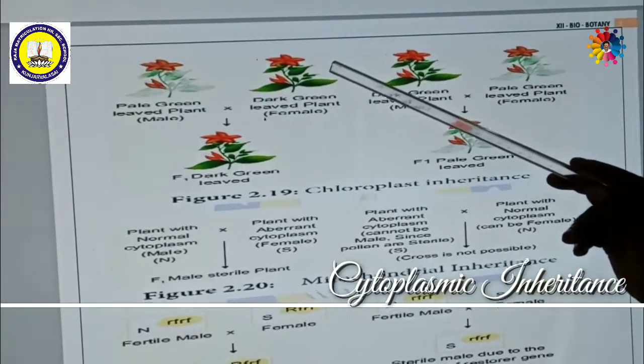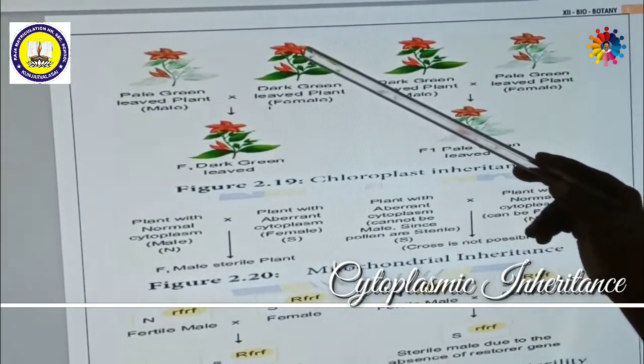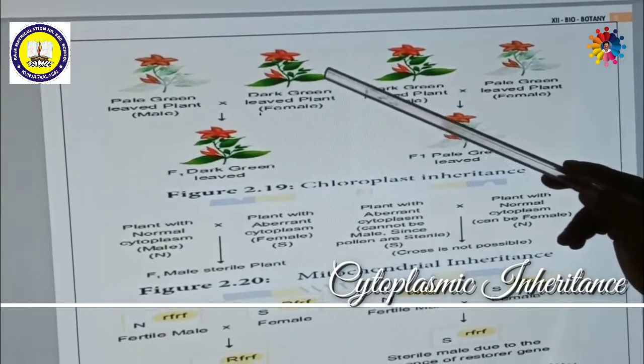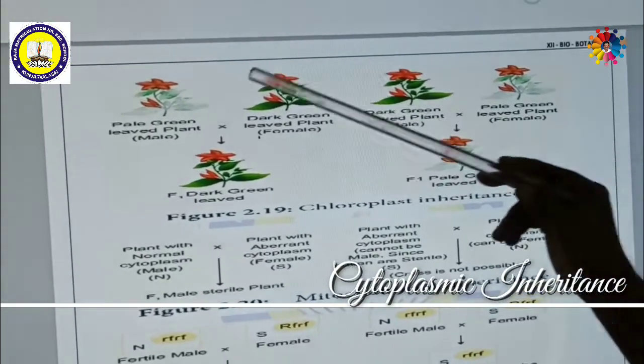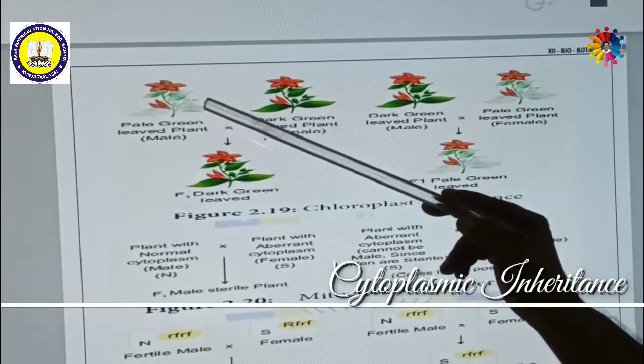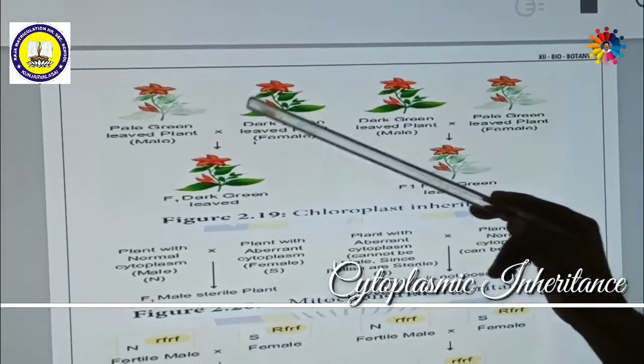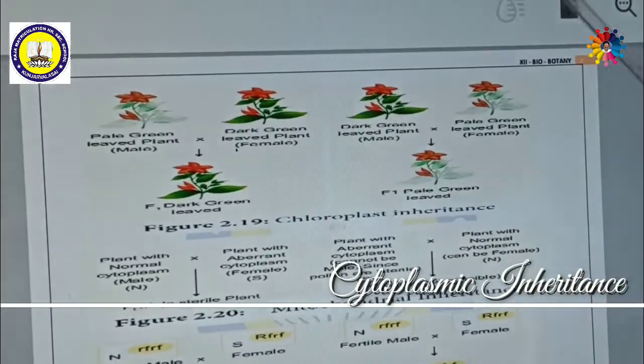Another type is the dark green leaved plant, which has a rich amount of chloroplast. So dark green leaved plants as well as light green leaved plants are there in the four o'clock plant, Mirabilis jalapa.